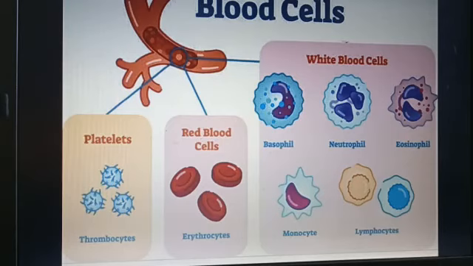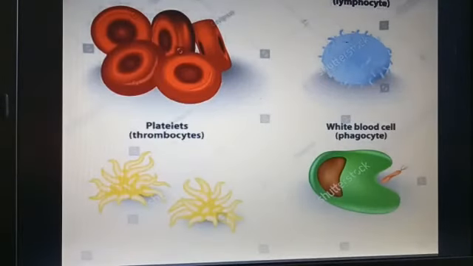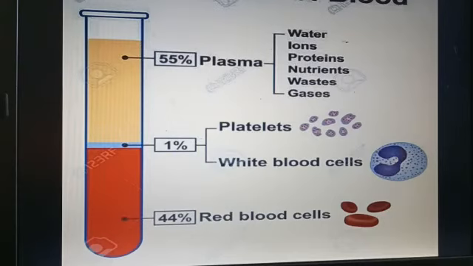This picture shows the types of blood cells where you people can see platelets, red blood cells, and white blood cells. White blood cells are further divided into basophil, neutrophil, eosinophil, monocyte, and lymphocytes. Components of blood. You people see in this picture that